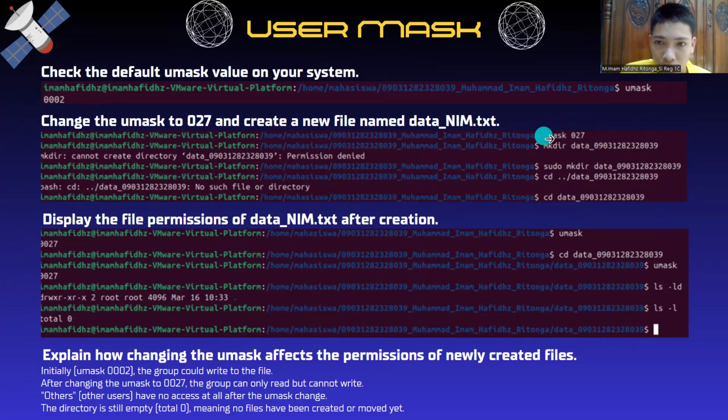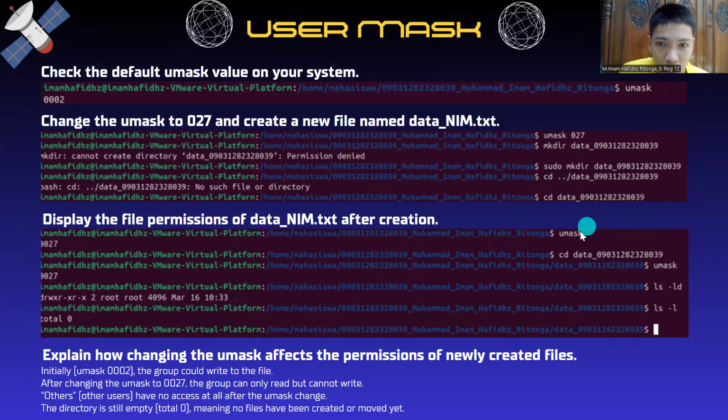Use the code umask 027, and then sudo mkdir data_name, and then cd data_name, and then display the file permission of data_name.txt after creation.